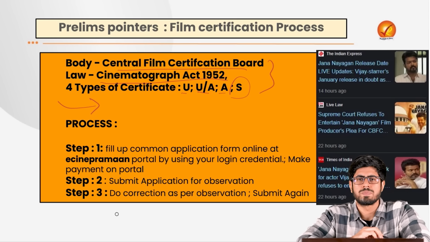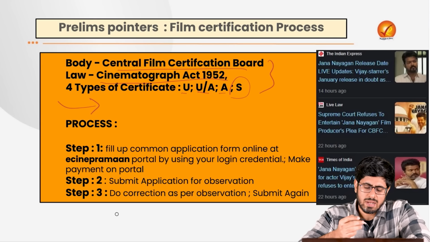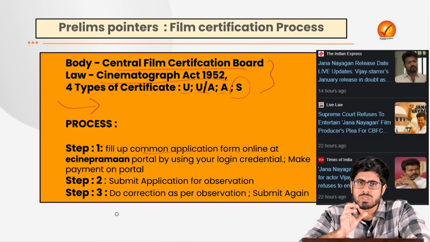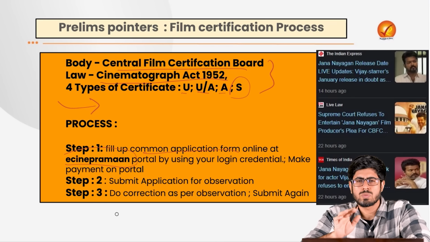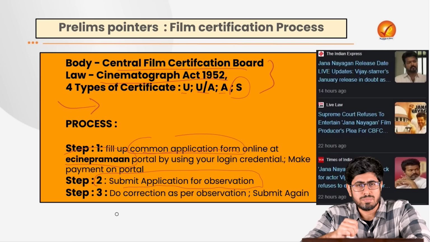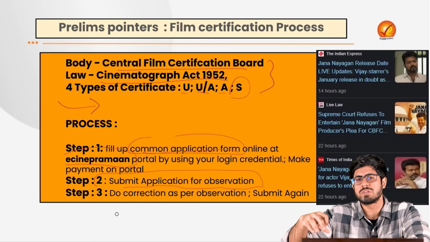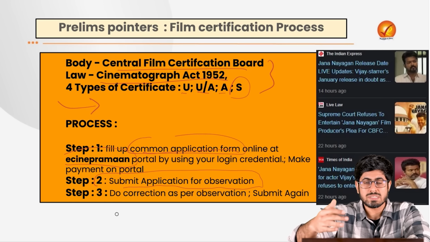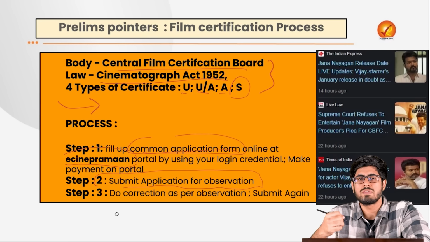This is the legal structure. What is the process of it? Why is it such a pain? The first step is that, as a film director, one has to submit a common application form on the portal of this organization, which is known as e-Cine Praman. On this portal, one has to register, pay the requisite fees and upload the movie. Then you have to submit the application for the particular film that you want a certificate for. Once you submit it, they would observe it and give you some recommendation, or rather advice, that you have to do certain editing before it can be given a certificate.